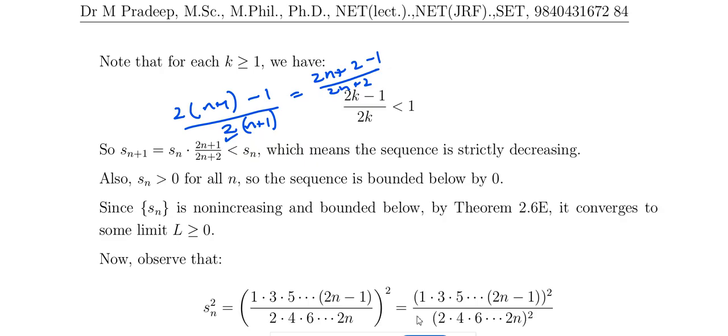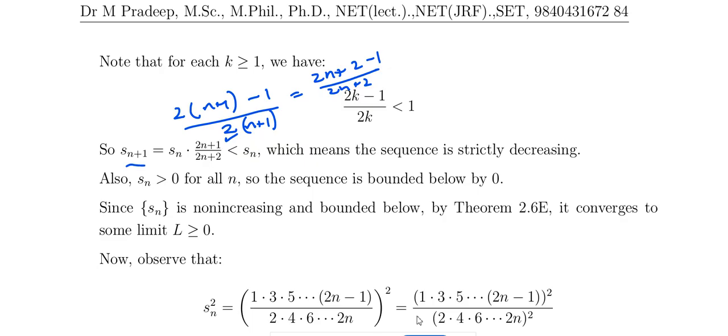So S(n+1) equals (2n plus 1) divided by (2n plus 2) into Sn, the n plus 1th term multiplied into Sn, which is less than Sn.